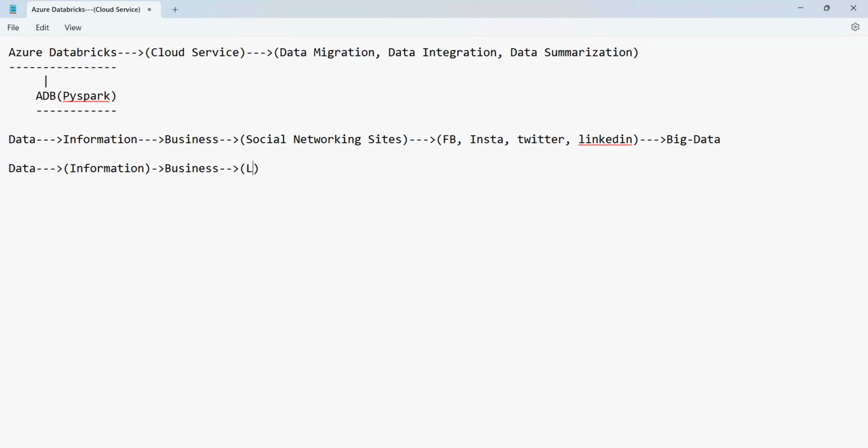And this business can be a live streaming process. Live streaming process is a process where we get the data on a continuous basis.